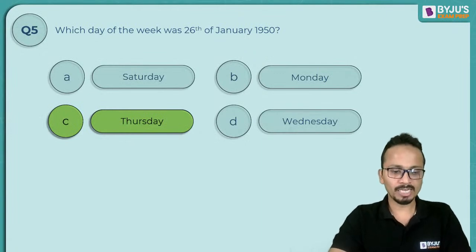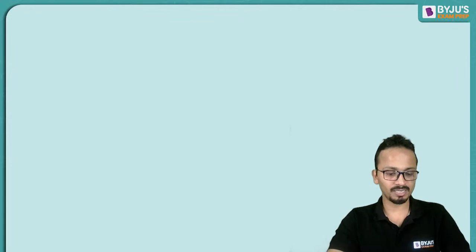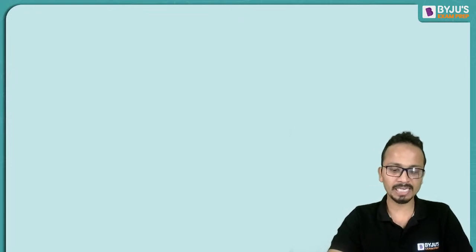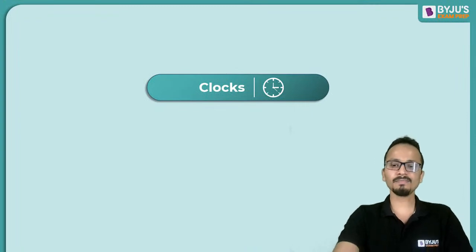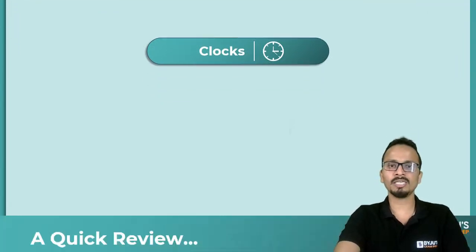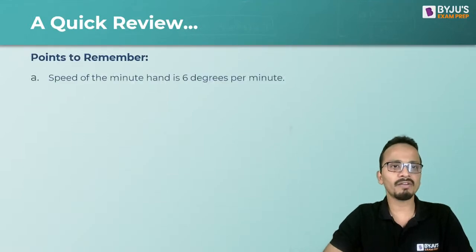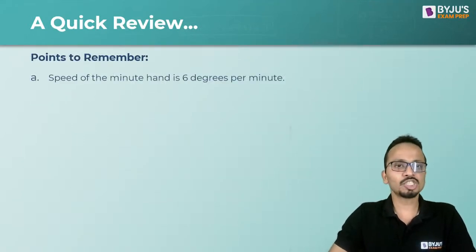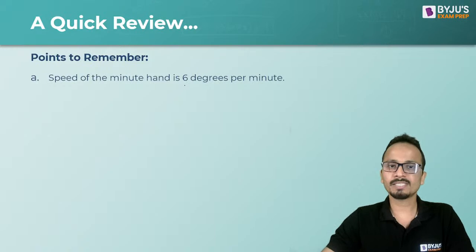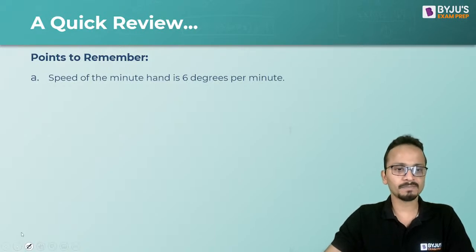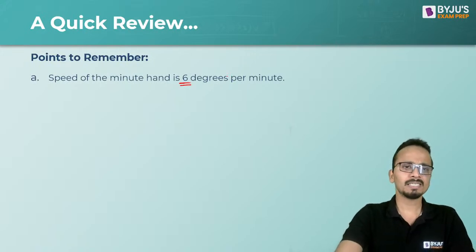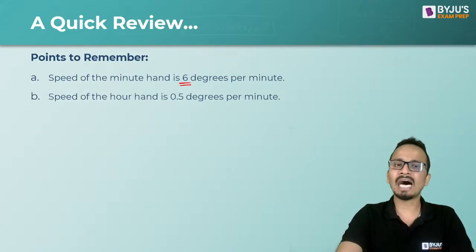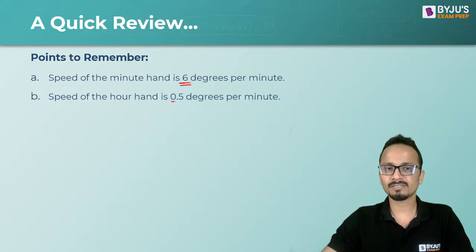Okay. Now let's move ahead and change the topic. It's already like a lot of time we have spent on calendars. So let's move on to the clocks. So next topic for the day is clocks. So let's first of all have a quick review about clocks. Now speed of minute hand to be noted, 6 degrees per minute. 6 degrees per minute is the speed of minute hand. Speed of hour hand is half degree per minute.